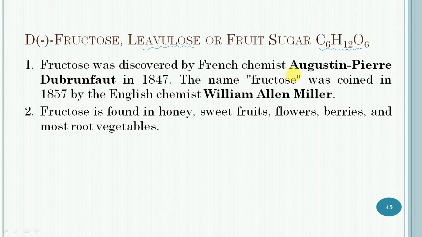The name fructose was coined in 1857 by English chemist William Allen Miller. It occurs free along with glucose in honey and sweet fruit. In the combined form, it is a component of many disaccharides and polysaccharides.